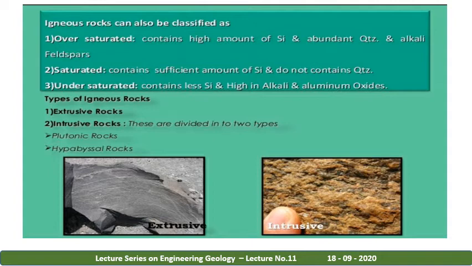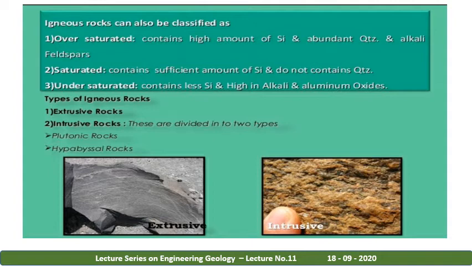In granite, almost 65% is silica, which is abundant in quartz, and it also contains alkali feldspar. That's why a typical granite rock is used for foundation purposes, because it has a good amount of silica as well as quartz, which can bear maximum load on that particular rock surface.